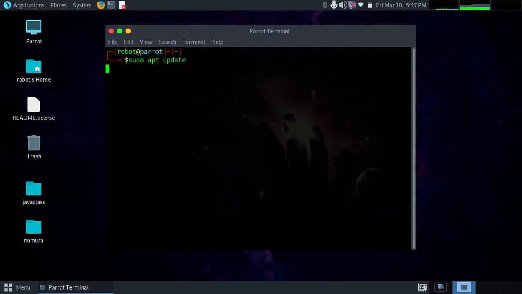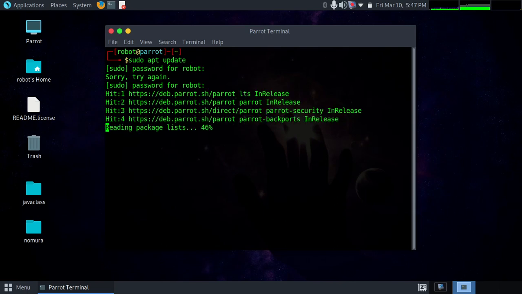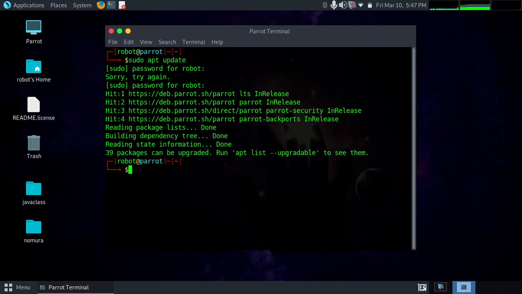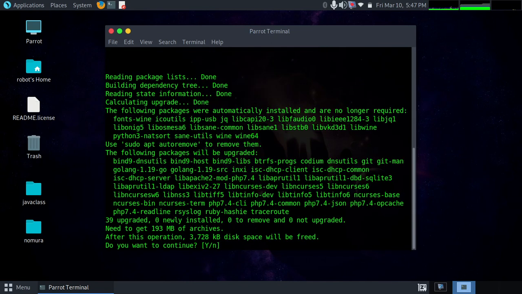update, first do it. It's asking for password, so let me write the password. Here we go. Okay, so the next command to upgrade your GRUB bootloader is sudo apt upgrade. Okay, hit enter.